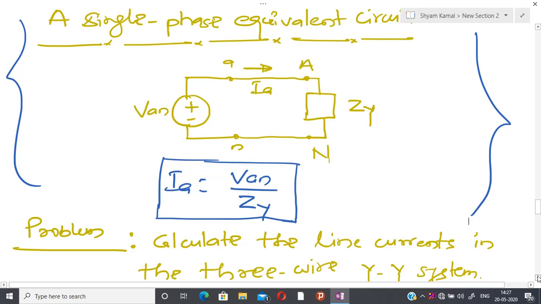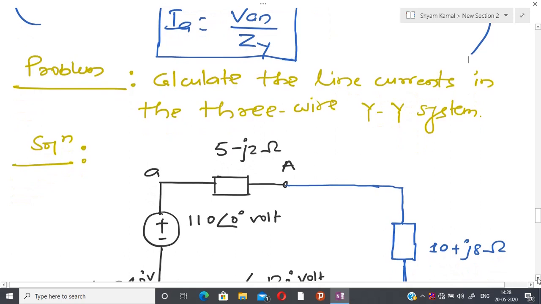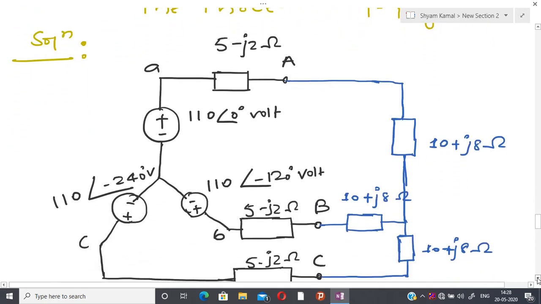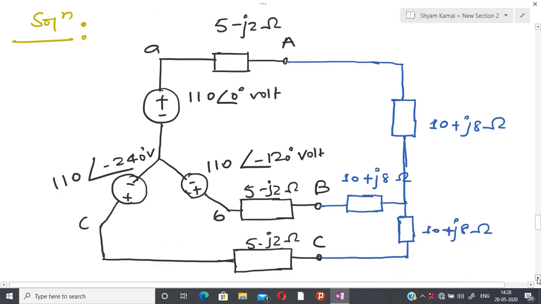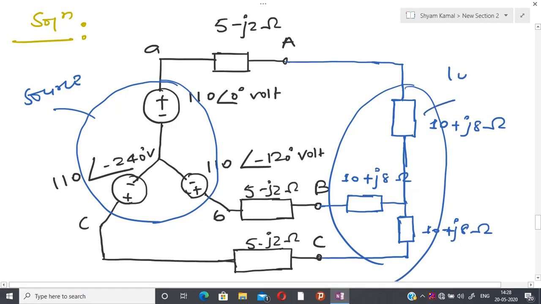So now I am going to do one numerical exercise, and after that I am going to close today's lecture. In this particular problem I have to calculate the line current, and I have a three-phase interconnection of load to source. Here you can see this is our three-phase source, and this is the three-phase load.